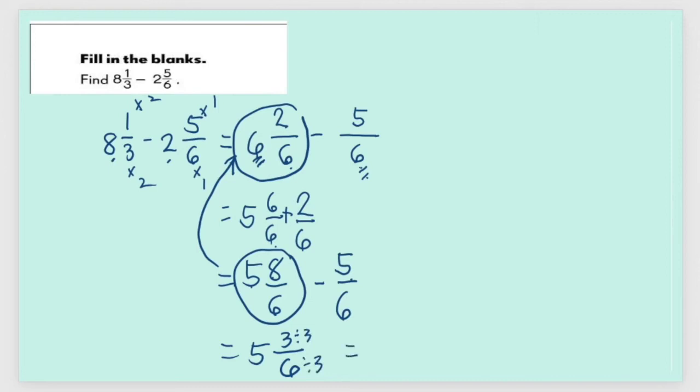So the final answer would be 5. 3 divided by 3 is 1. 6 divided by 3 is 2. The final answer is 5 and 1/2. Let's do one more example to make sure that we know how to do this. So let's subtract 6 and 1/9 and 4 and 1/6.